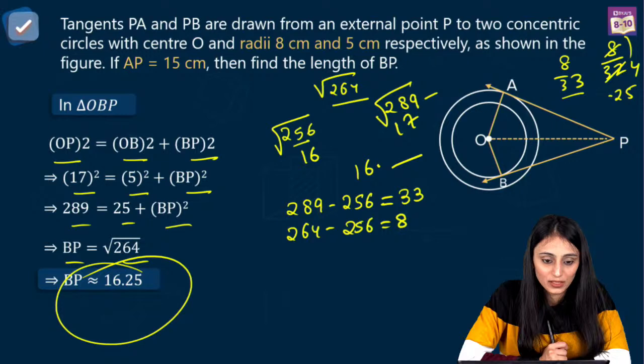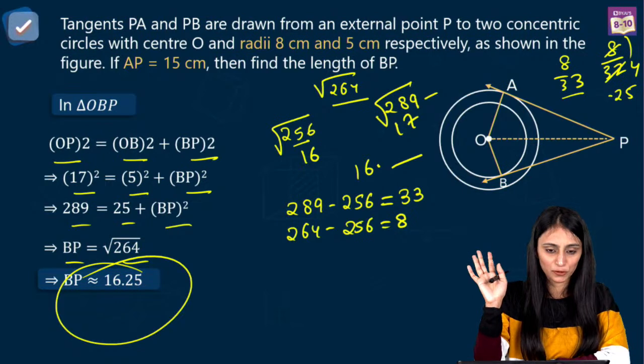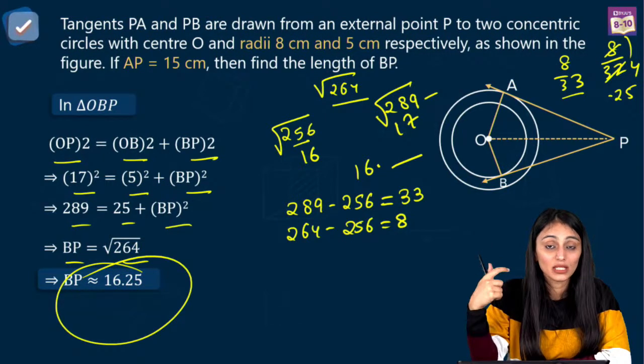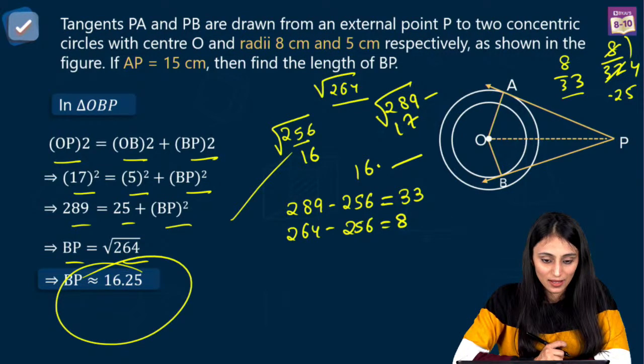I can see some are saying 2 root 66. See, a proper final answer, you cannot leave in roots. You have to give that in decimals. Yes, Bhagyavardhan, 16.242424 something, that's the approximate value. So when it comes to finding out approximate values, you can use such tricks if you want to. Correct. 16.25, yes, Anushri Solanki.